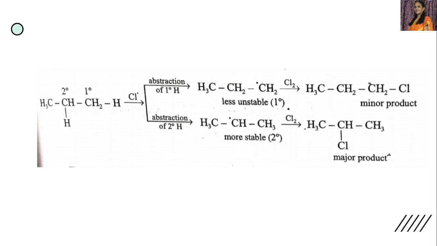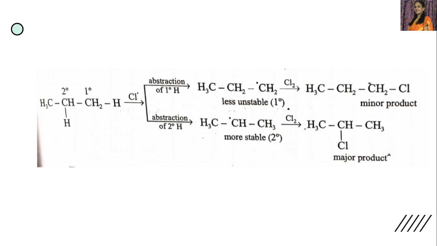Let's consider this reaction. This is propane, CH3CH2CH3. These two hydrogens we separately show because we want to show the substitution at these two positions. This is primary carbon because it is attached to one other carbon. This is secondary carbon because it is attached to two other carbons. So when a chlorine free radical abstracts a hydrogen atom from the primary carbon and the secondary carbon, what happens? Let us see.